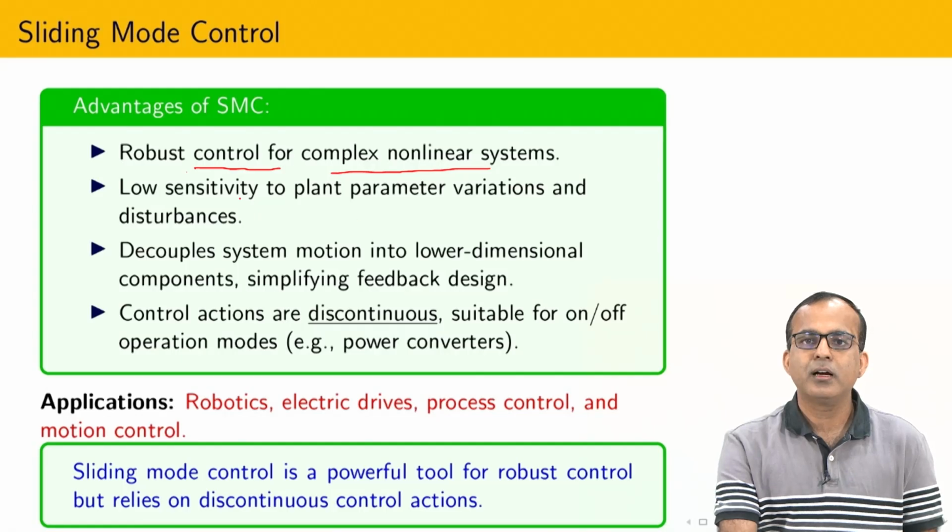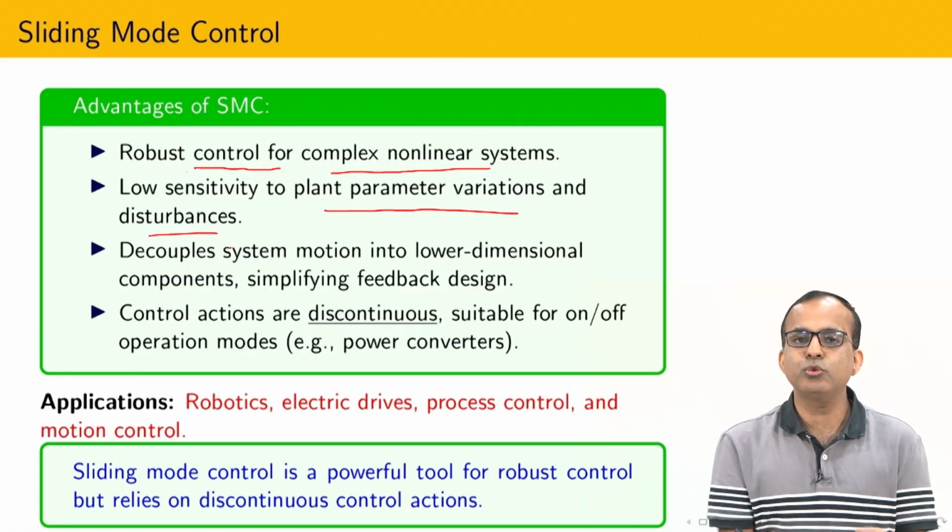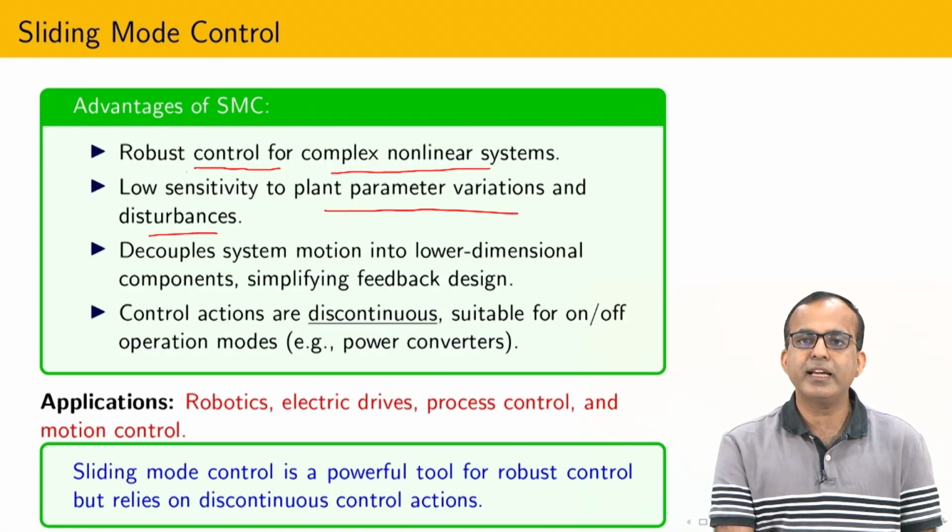In the presence of plant parameter variation and disturbances, we are able to talk about insensitivity with respect to the matched perturbation, and due to that one can say that sliding mode control is very less sensitive to plant parameter variation.